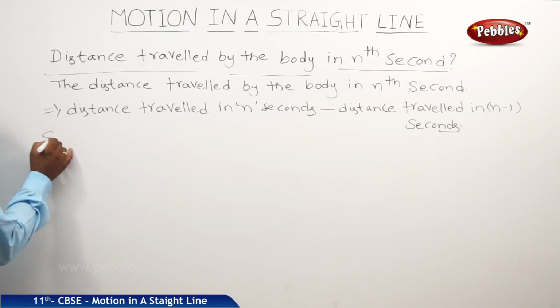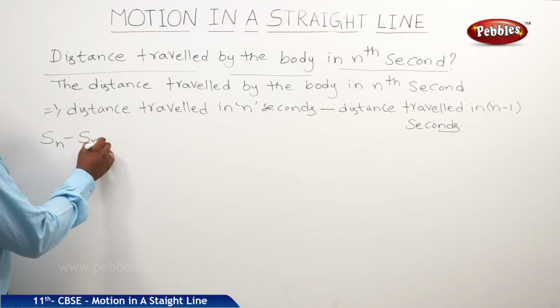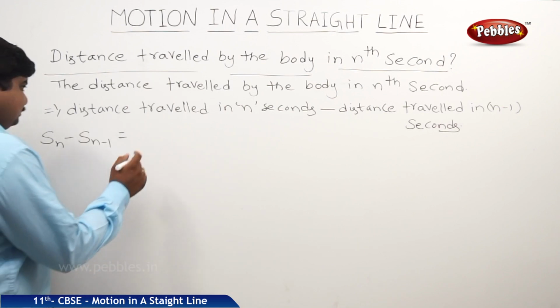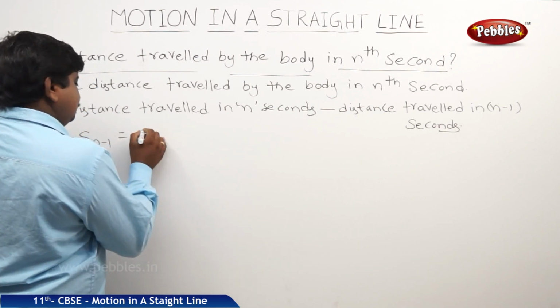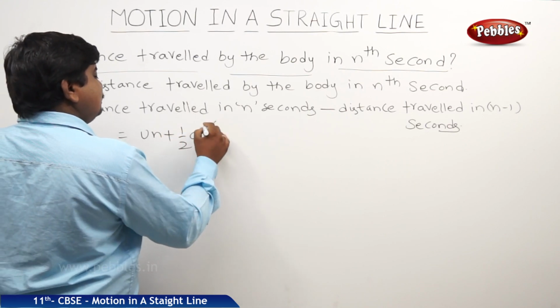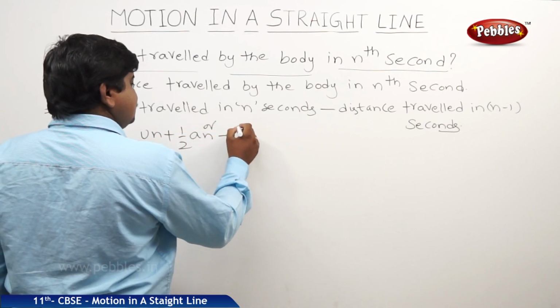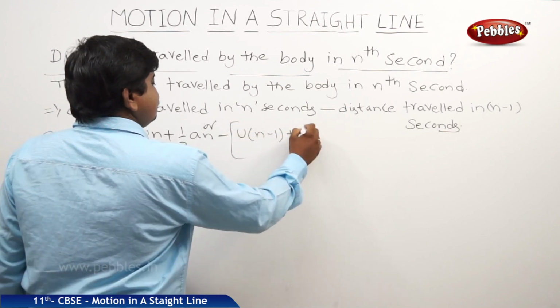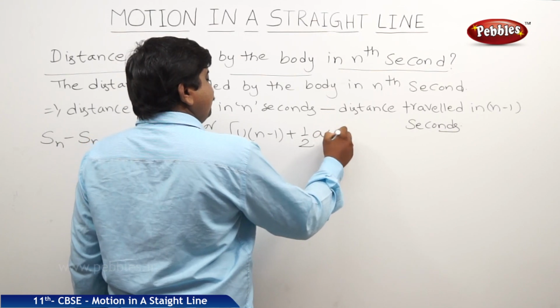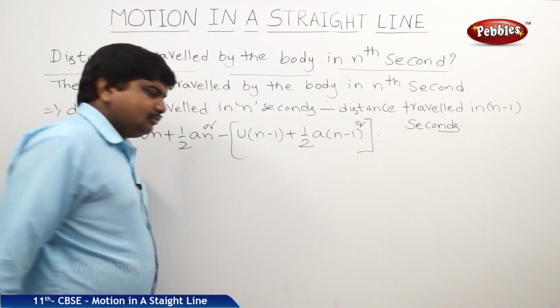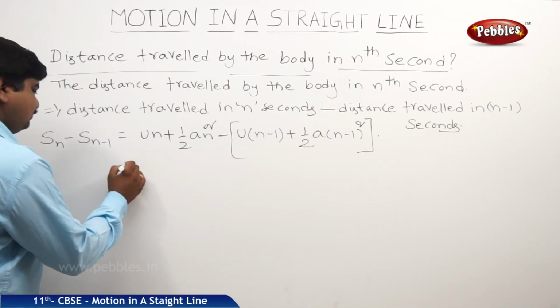So, Sn minus Sn minus 1 is equal to un plus half an square minus u into n minus 1 plus half a into n minus 1 whole square. So, therefore,